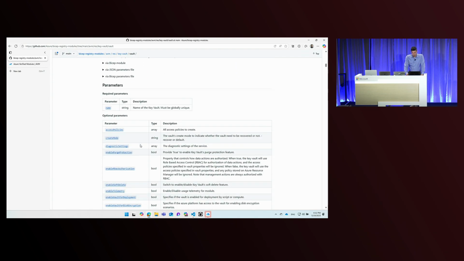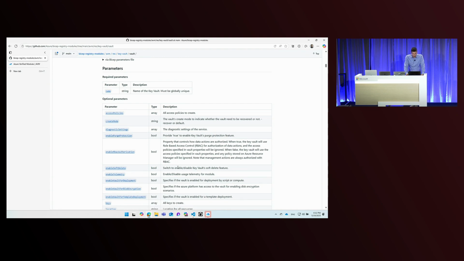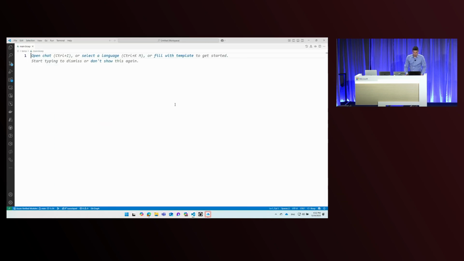And then down here, we have a lot of details about all the parameters, especially the complex ones. I'm going to show you an example later, but everything is documented and described down here. Let me move on to the second part of the demo, which will be here in VS Code.